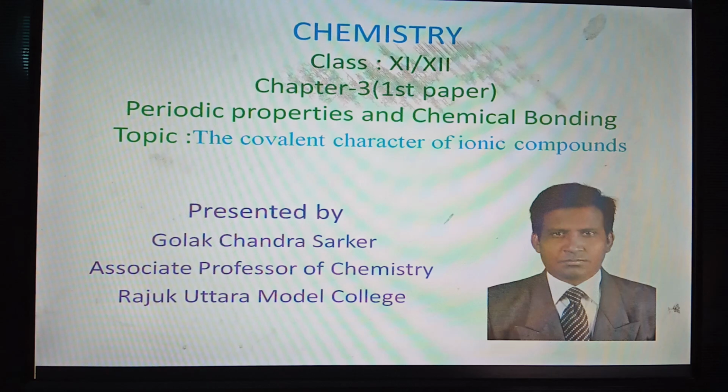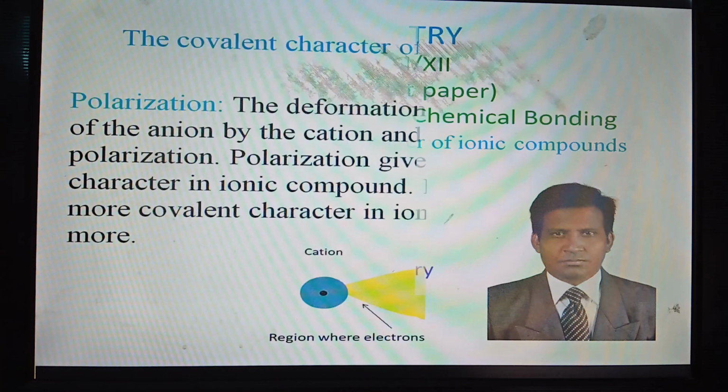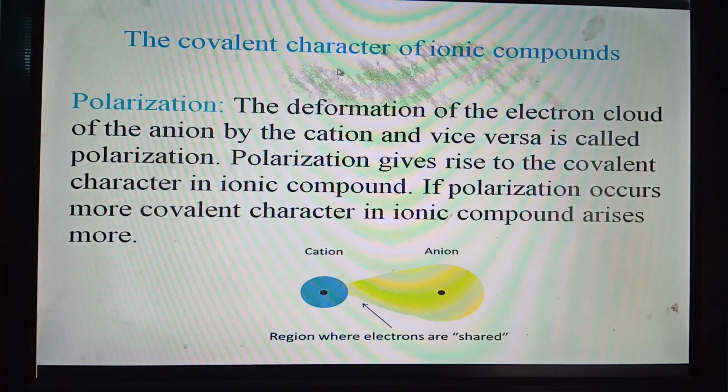But ionic compounds also possess some covalent character. Why will an ionic compound possess covalent character? We shall learn it in detail today. So let us start.